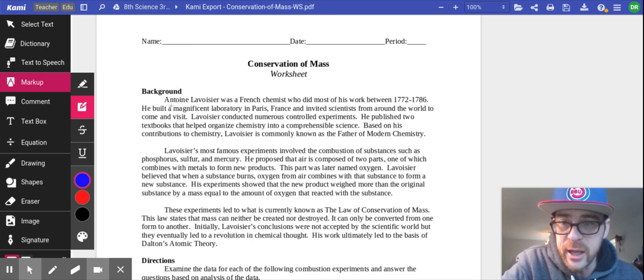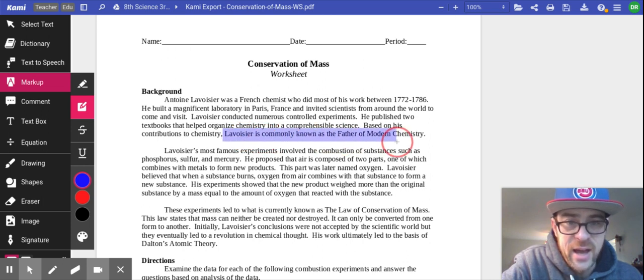So, background information. Antoine Lavoisier was a French chemist who did most of his work between 1772 and 1786. He built a magnificent laboratory in Paris, France, and invited scientists from around the world to come and visit. Lavoisier conducted numerous controlled experiments. He published 2 textbooks that helped organize chemistry into a comprehensible science. So this guy was the guy that we attribute to discovering, quote-unquote, chemistry, which leads me to the last sentence. Based on his contributions to chemistry, Lavoisier is commonly known as the father of modern chemistry.